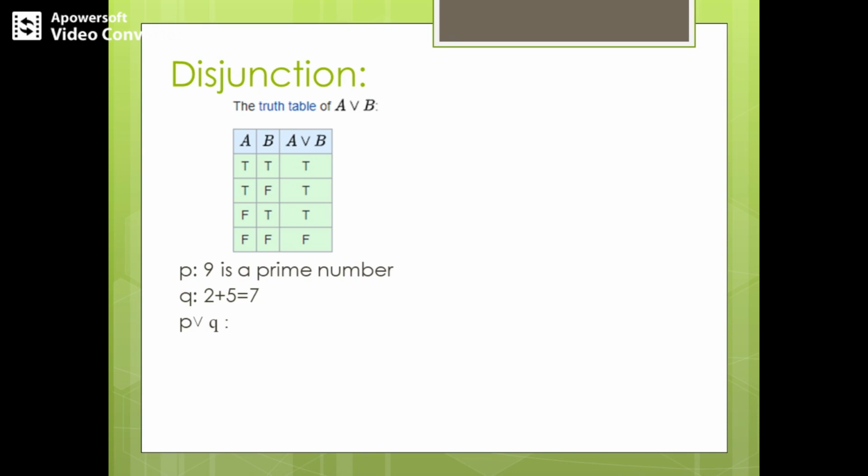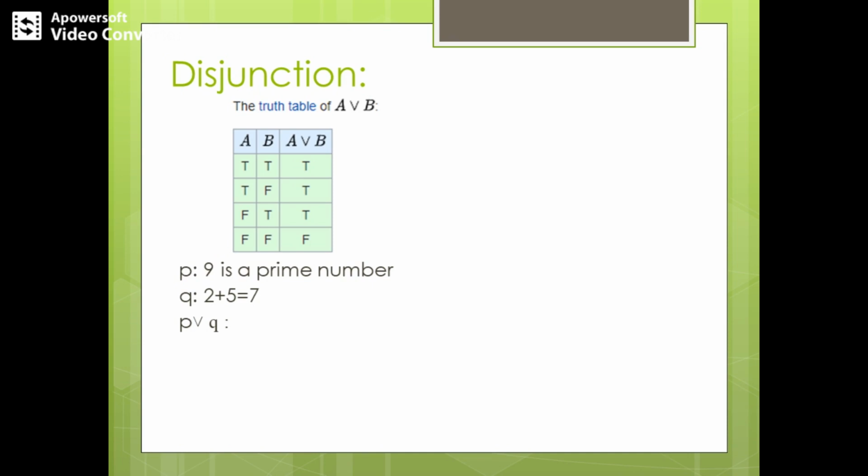What is disjunction? A compound proposition obtained by combining two given propositions by inserting the word or in between them is called disjunction. Here we have a truth table which shows the possible values of A and B. A is true, B is true. A is true, B is false. A can be false and B can be true. A can be false, B can be false. Both can be false. These are the possible combinations for the two propositions A and B.